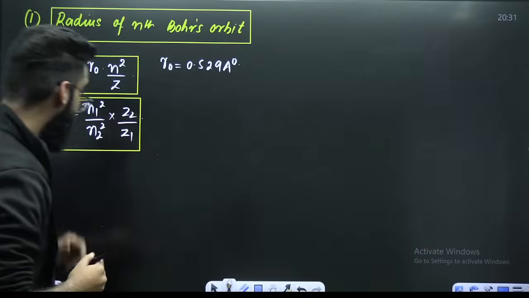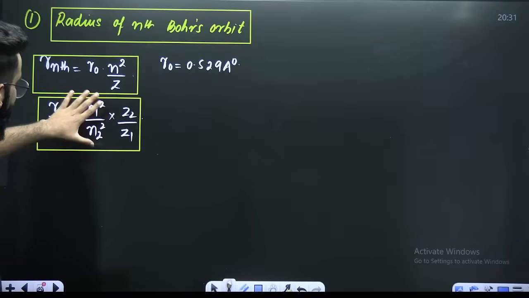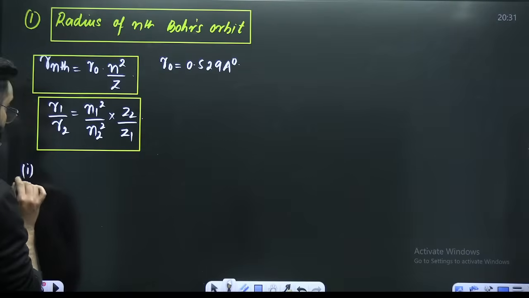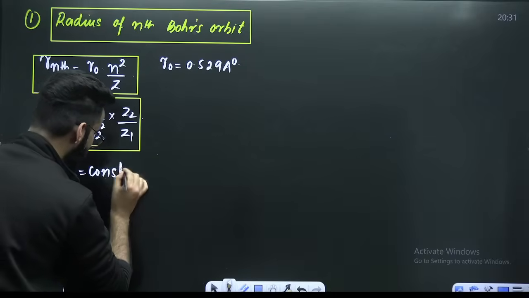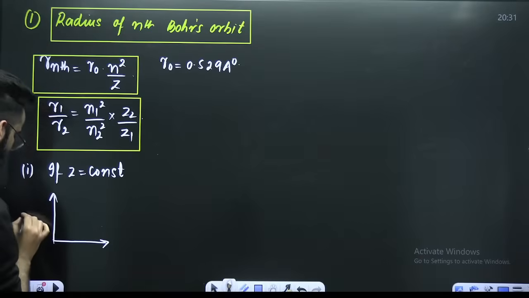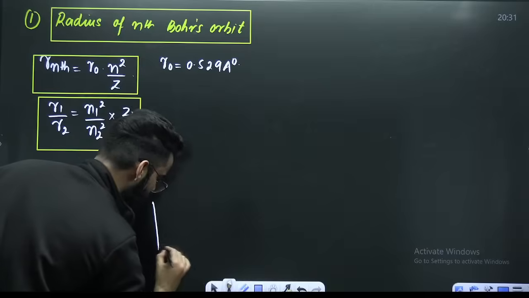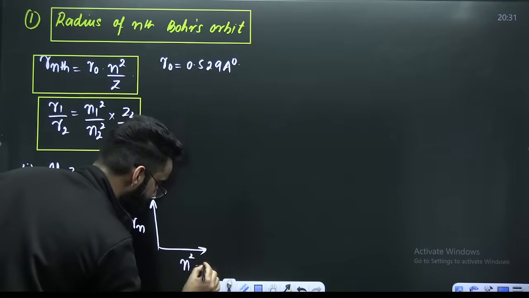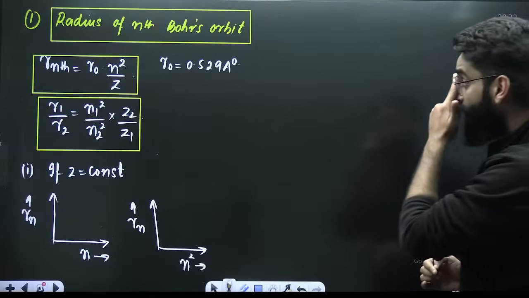Perfect. Now guys, can we plot some graphs here? Try to understand, can we plot some graphs here related to radius? My dear students, case 1 related to graphs. Imagine Z is constant. If Z is constant, I can plot two graphs here. One graph will be the radius of the nth Bohr's orbit versus n. The second graph is going to be the radius of the nth Bohr's orbit versus n square. I can plot these two graphs. How exactly? Try to have a look.